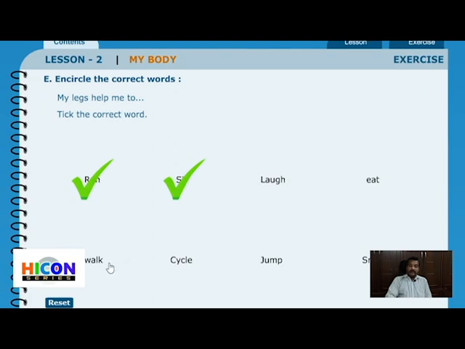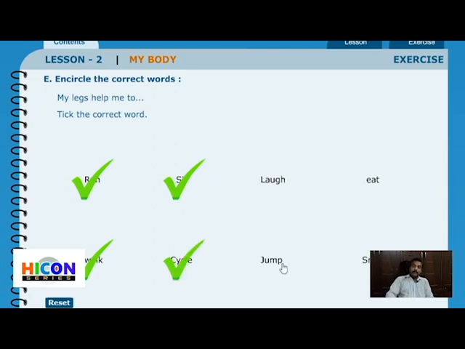Now walking. Yes, walking we do with the help of our legs. Another such activity is cycling. When we ride a bicycle, there are 2 pedals on which we keep our feet and we pedal it. So for cycling, we do use our legs. And then what about jumping?